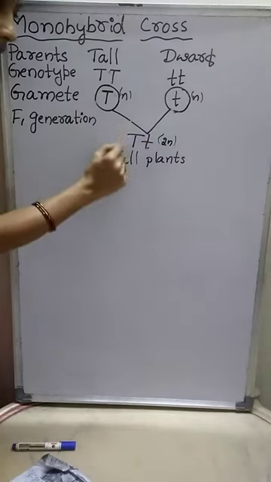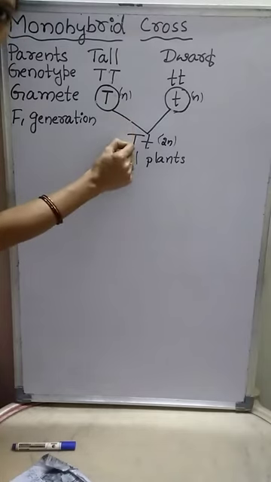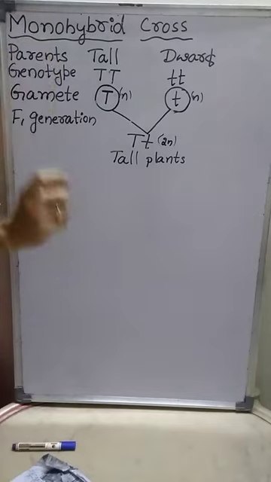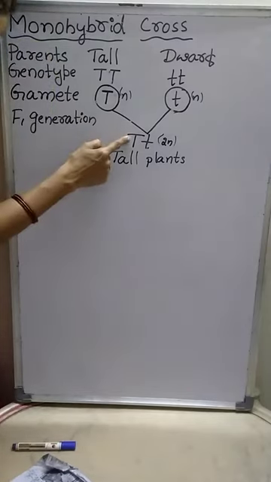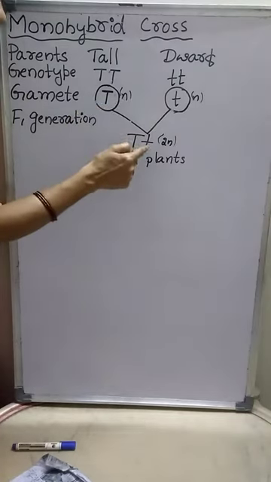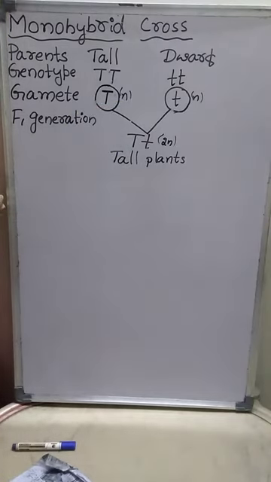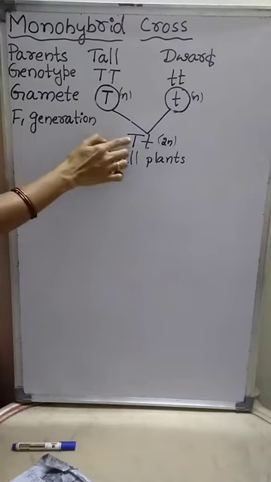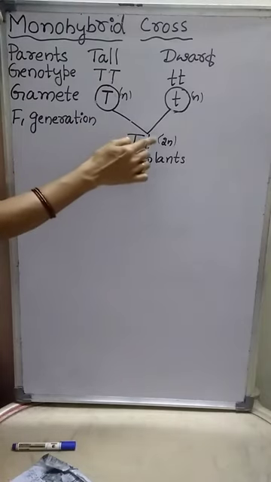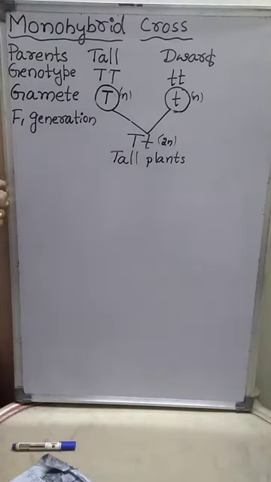It means in this hybrid, the allele capital T expressed its character. Here capital T is the dominant gene, small t is the recessive gene.